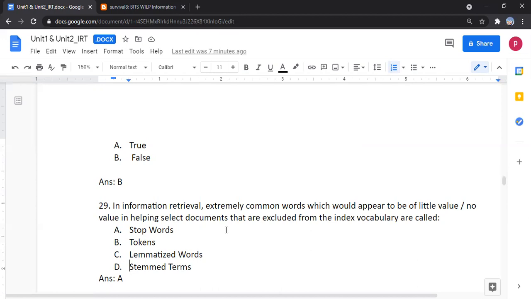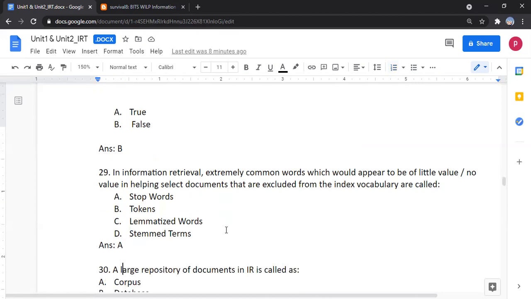The answer is stop words because stop words are words like "is" or "in", prepositions and articles. These are present in all documents and will not help us find the matching of documents. So these are common words. We have to remove these words. These are called stop words.